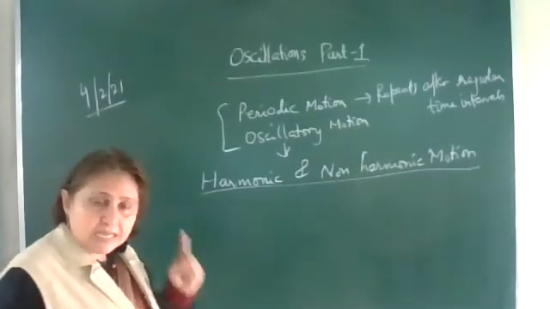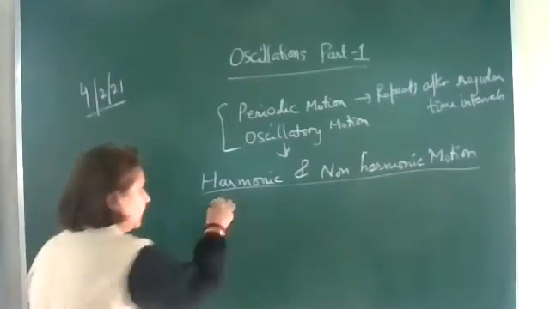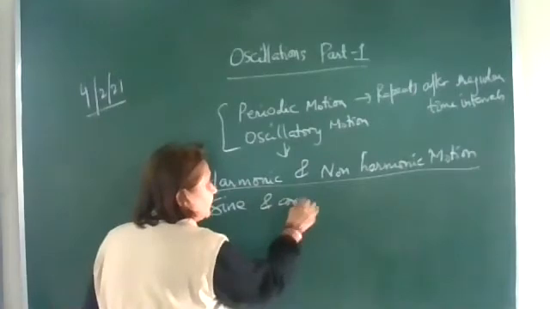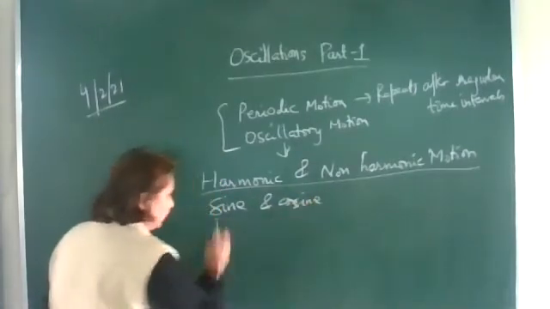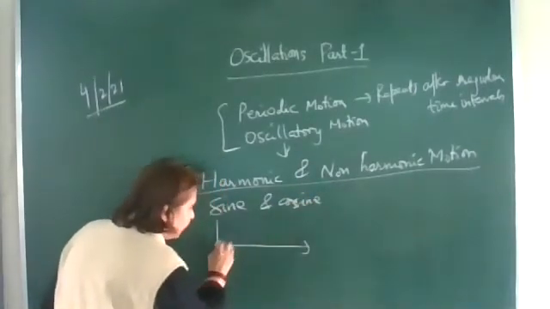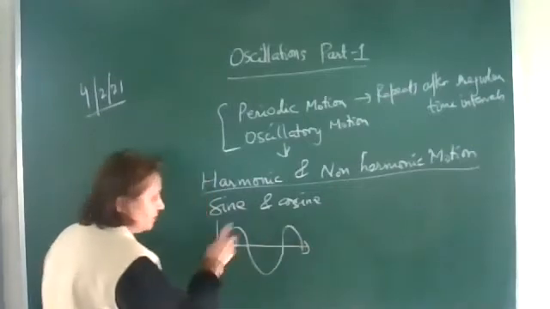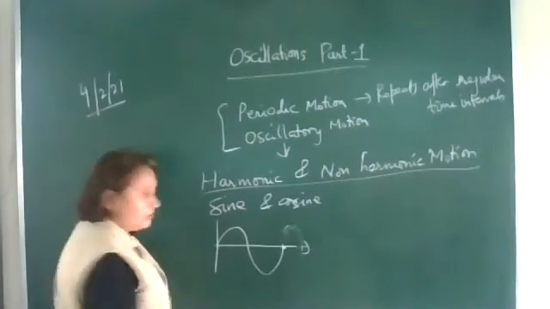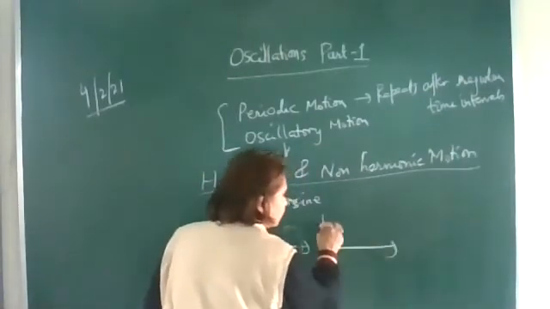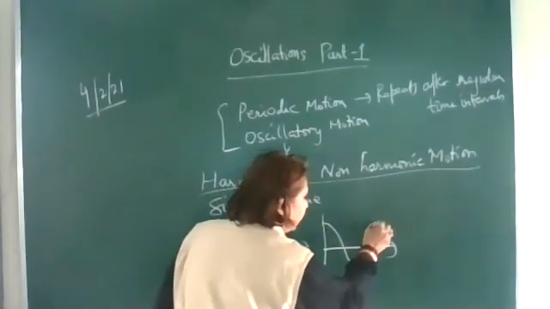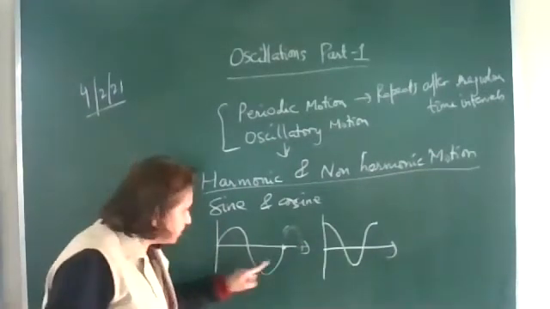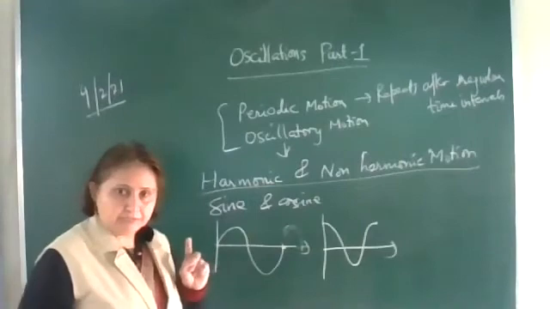And we know that sine and cosine always repeat after regular intervals of time. The sine curve starts from 0 and after one complete cycle ends at 0. The cosine curve starts from maximum and ends at maximum. So these are repeating after regular intervals of time.